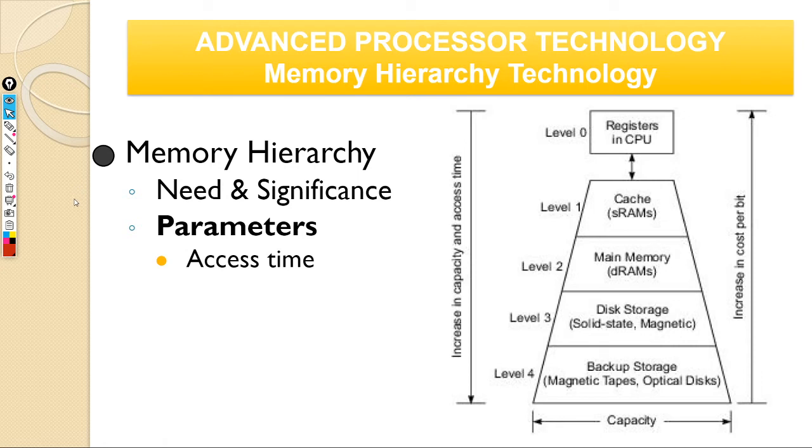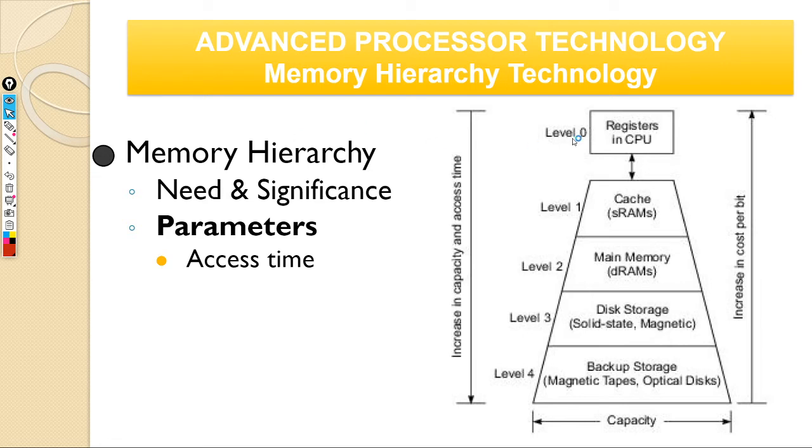So some of the parameters that we are interested in is access time. Access time is the time for you to access one memory bit, and this time is with respect to your CPU. How much time it takes for the CPU to access that memory bit.